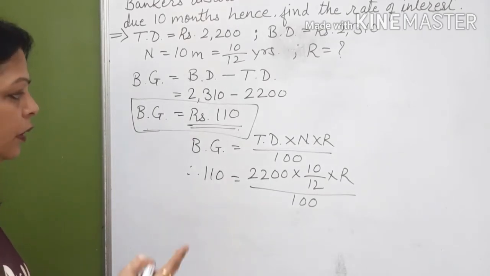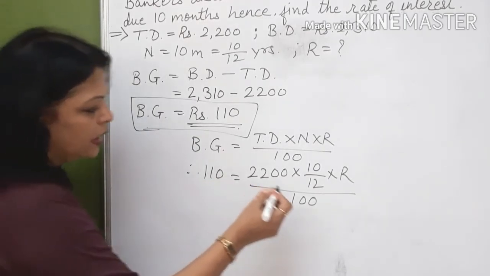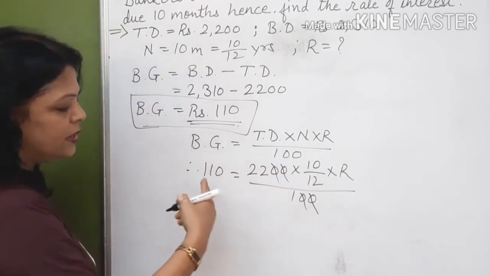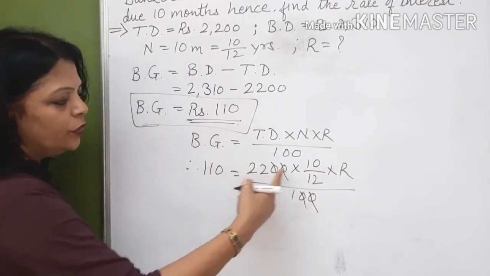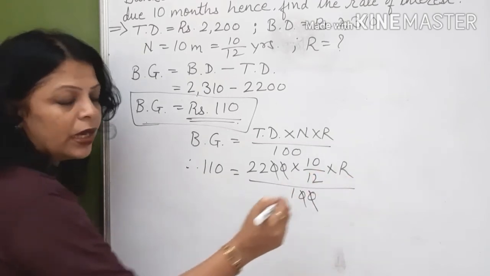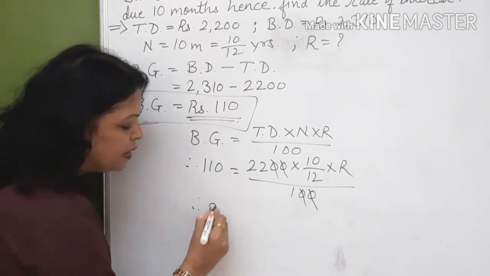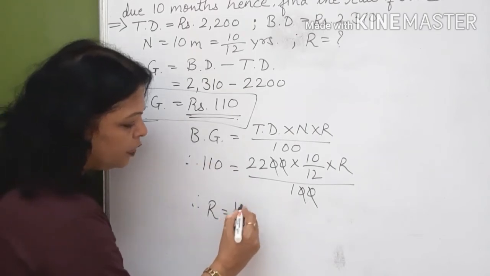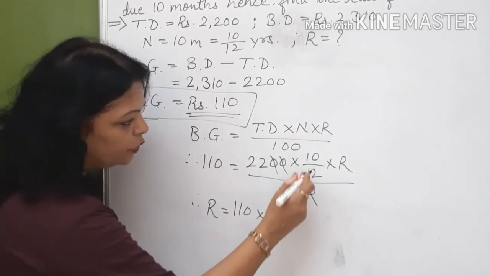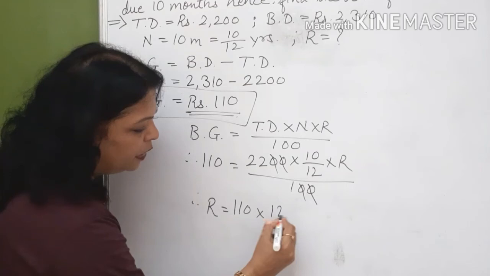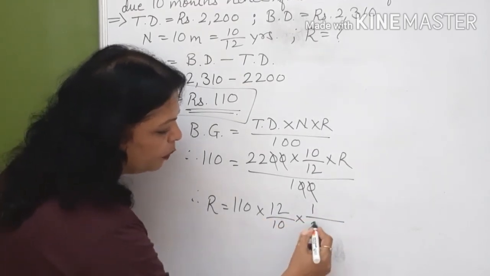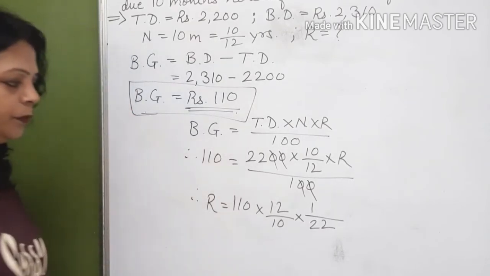Correct? Now let us cut these zeros here. So you get just 110 is equal to 22 into 10 upon 12 into r. So let us keep r on one side and take the other terms on the other side. So 110 into this 10 upon 12 will become 12 upon 10 into 1 upon 22.